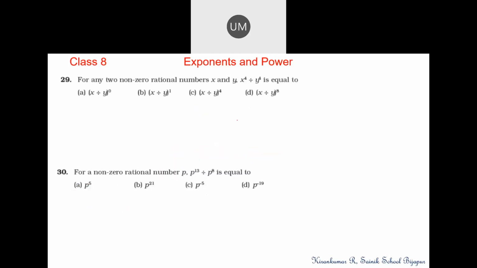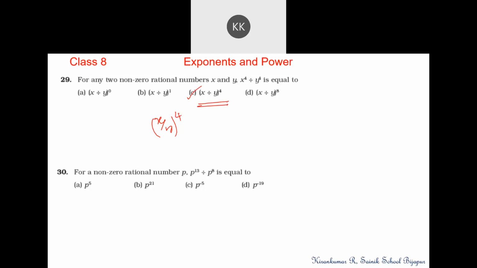Question number 29. For any two non-zero rational numbers x and y, x to the power 4 divided by y to the power 4 is equal to (x by y) to the power 4. Option C. Yes, sir, correct.